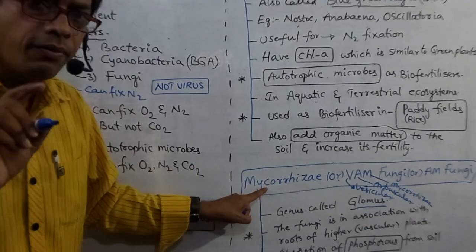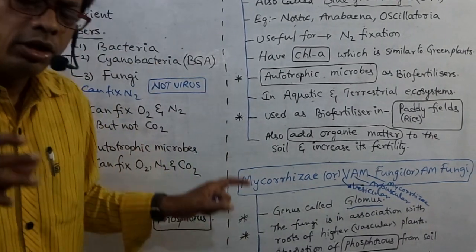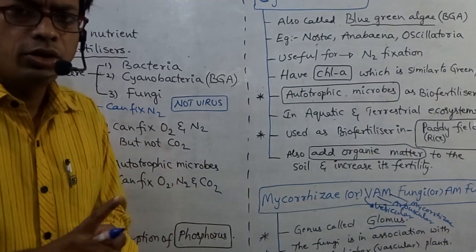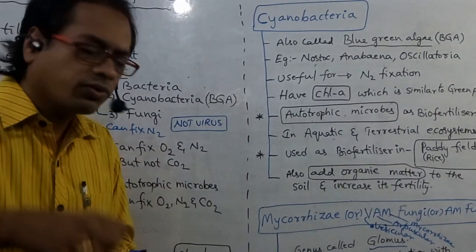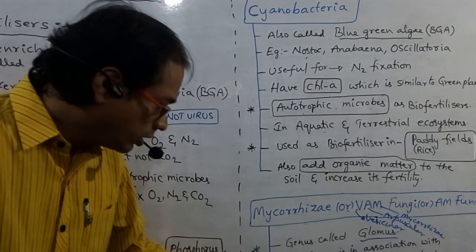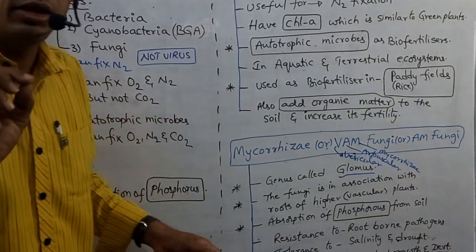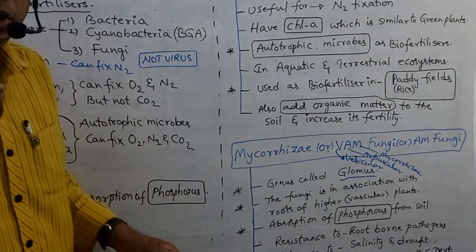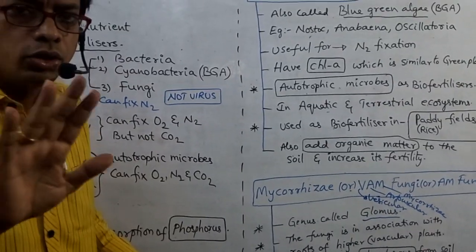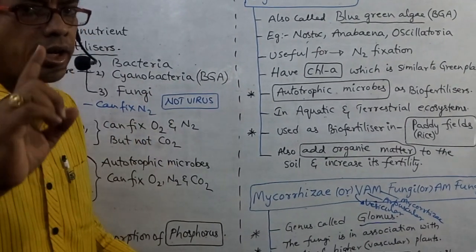Myco means fungi. Rhiza means roots. This is the only biofertilizer useful to absorb phosphorus from the soil, not nitrogen. Try to remember, my dear students. Don't say nitrogen. Remaining organisms are useful to absorb nitrogen.